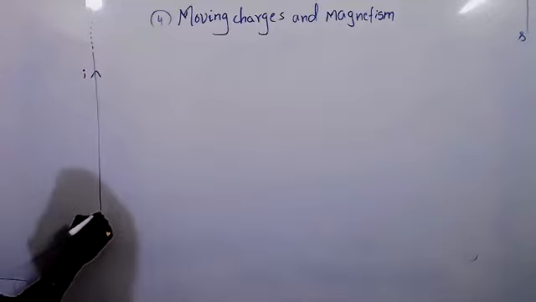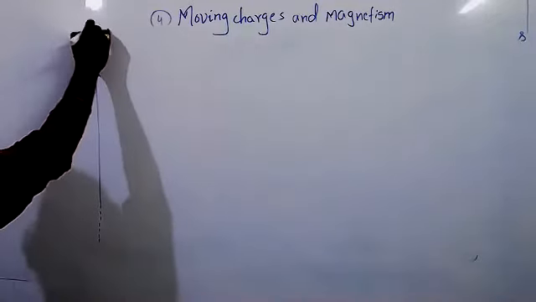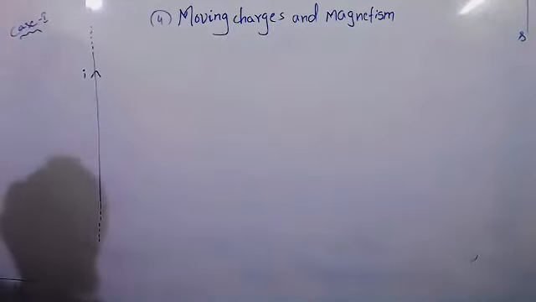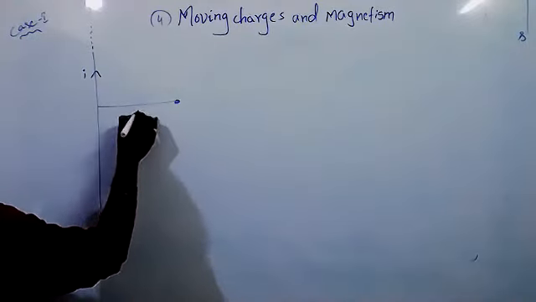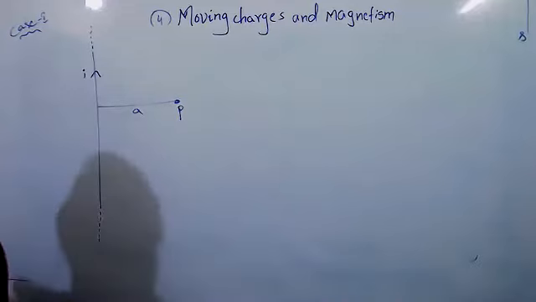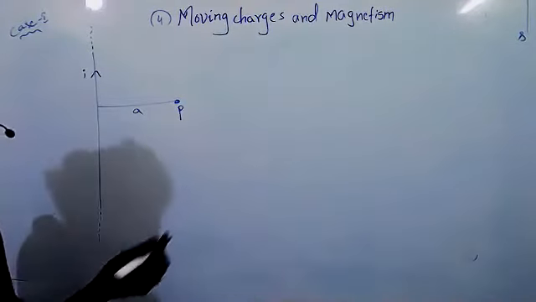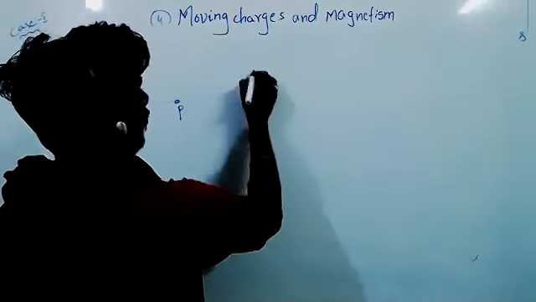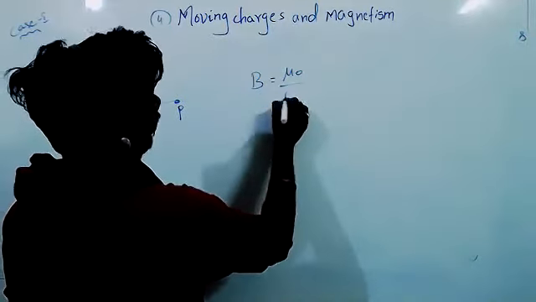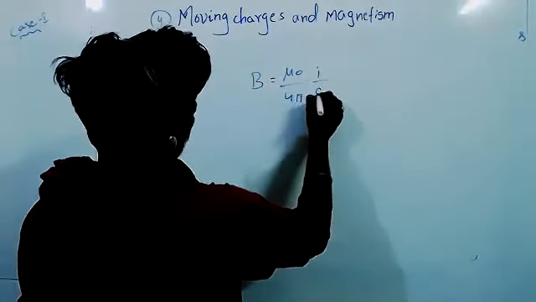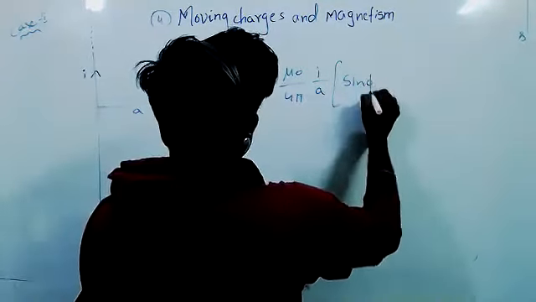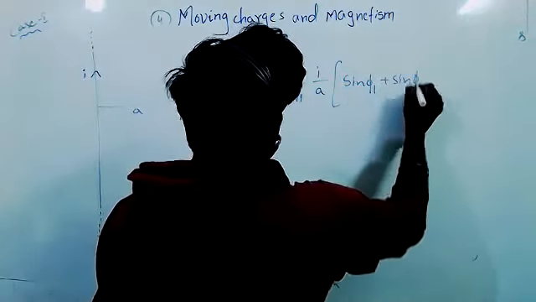What is the meaning of this? This wire is an infinite wire. Case 1 now. Infinite wire. Due to an infinite wire, how much magnetic field will be there? So we have considered one point P at a distance. Now, due to the finite wire, we know B equals mu naught by 4 pi, I by A, sine pi 1 plus sine pi 2.